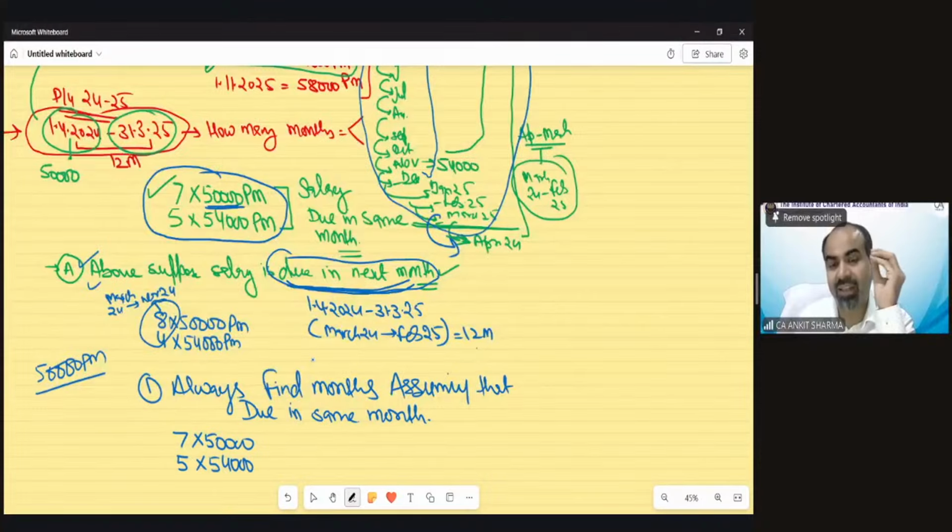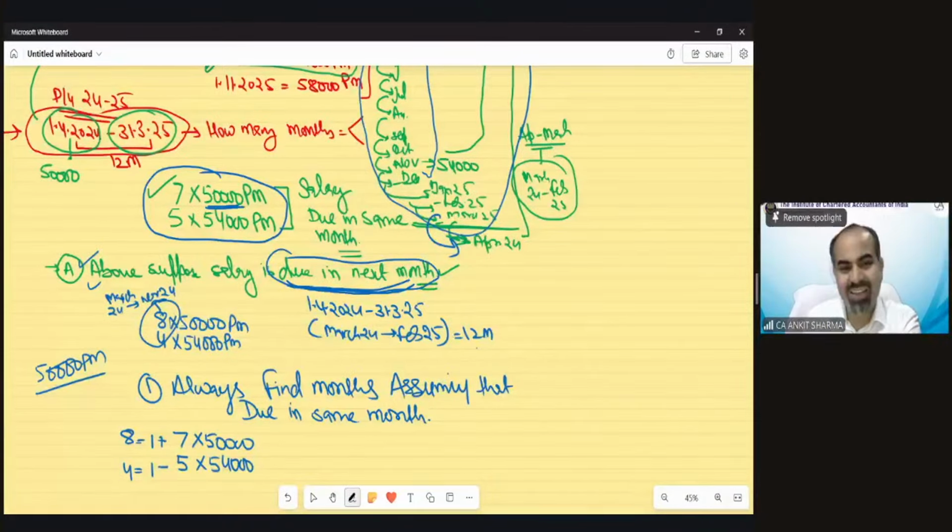If they say that salary is due in next month, then just add 1 in the upper limit and reduce 1 in the lower limit. So that means that would be 8, that would be 4. Aggregate would always be 12. Nothing to worry. So automatically my salary calculation would be 8 multiplied by 50,000 and 54,000 multiplied by 4.